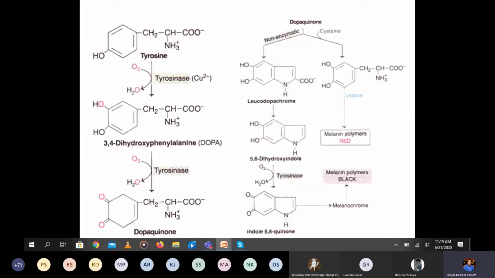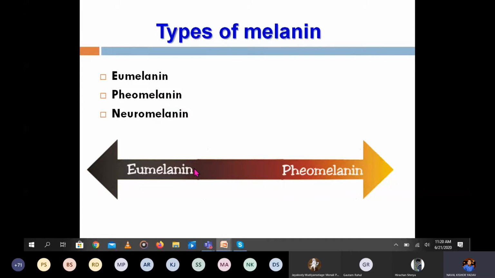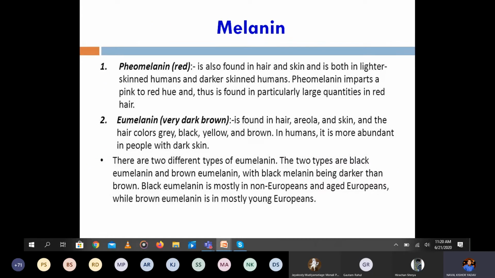So you can see this diagram here. This is the brown, and it comes to this side, then only it is black. Mainly you can see this in Asian people, who have the black color. If you go to South India, they have more black skin and hair compared to others. So there are two types: brown eumelanin and black eumelanin. Black is mainly in the non-European and East European people, and brown eumelanin is mostly in Europeans.